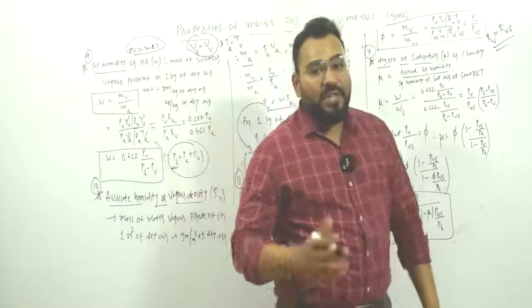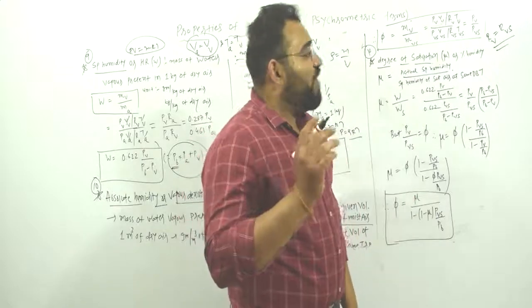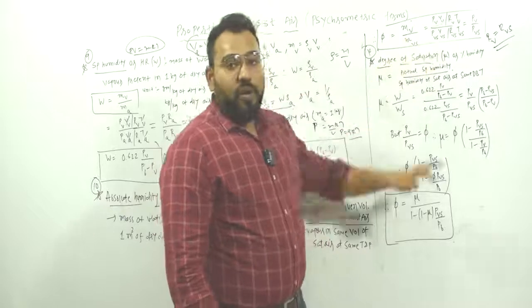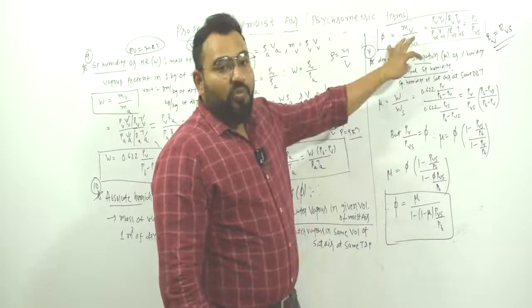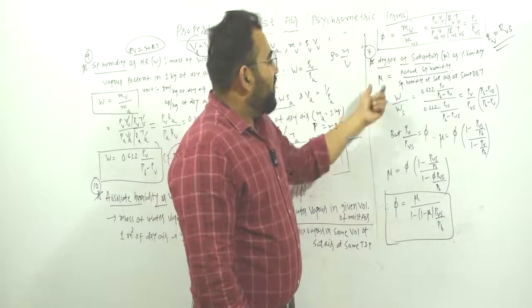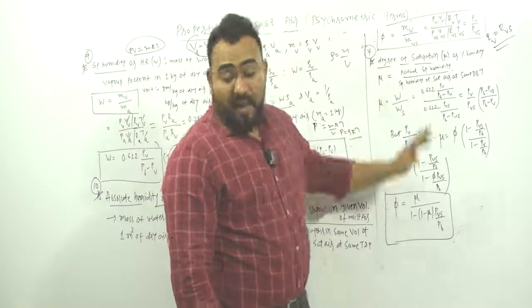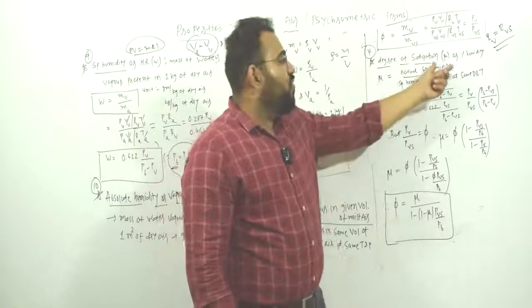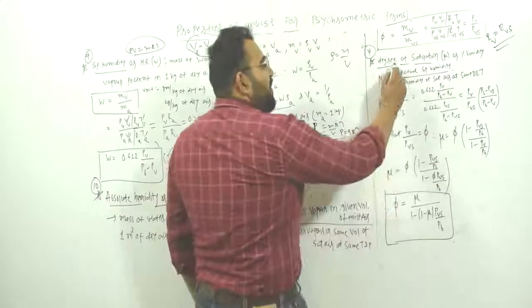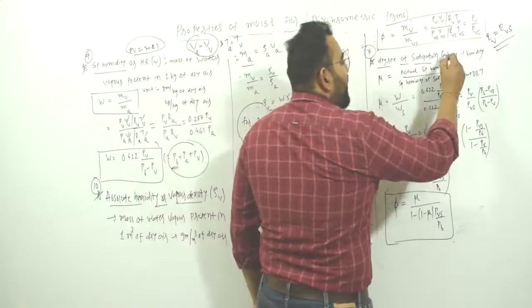When you say Pvs, it means partial pressure of saturated water vapor. And mvs means mass of saturated water vapor. Okay, so remember this, the symbol is phi. Now the last terminology is degree of saturation, or you can say percentage humidity, and the symbol is mu.